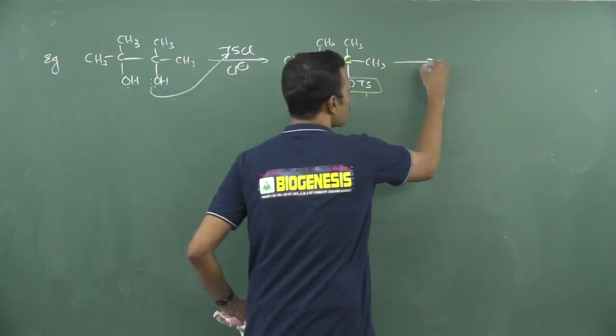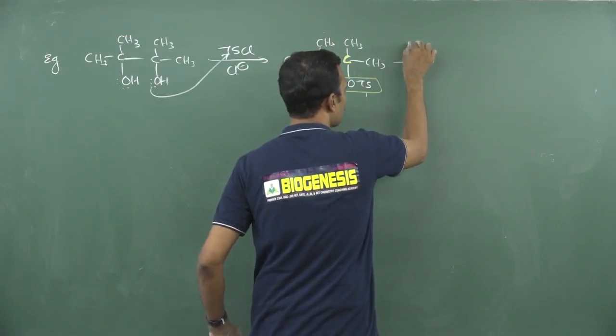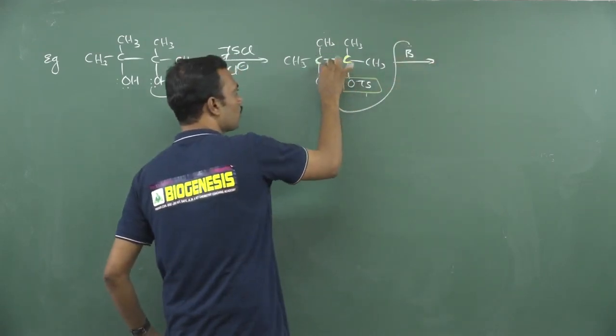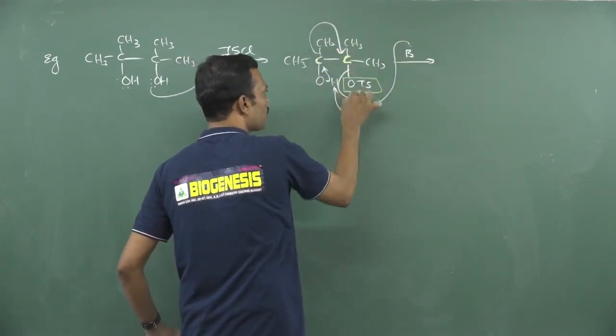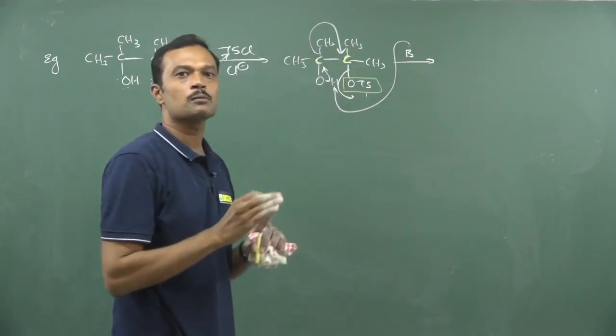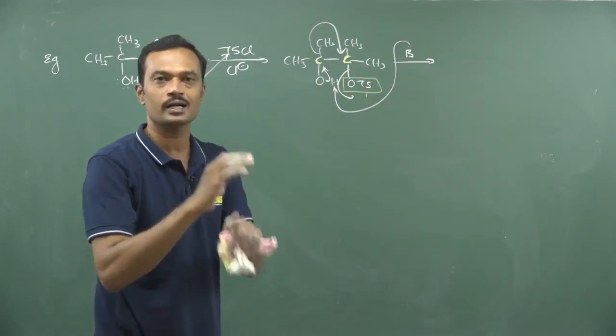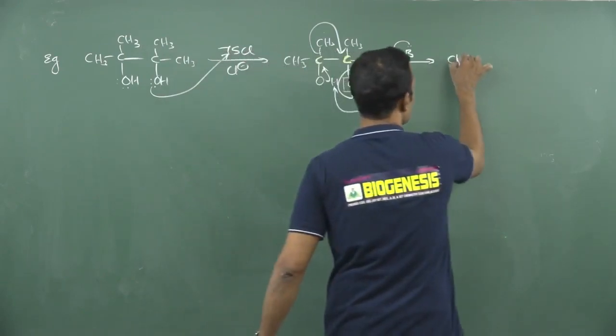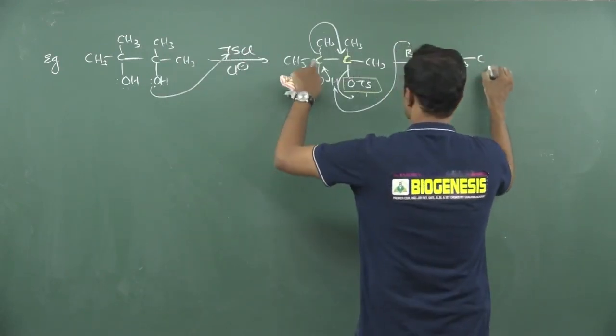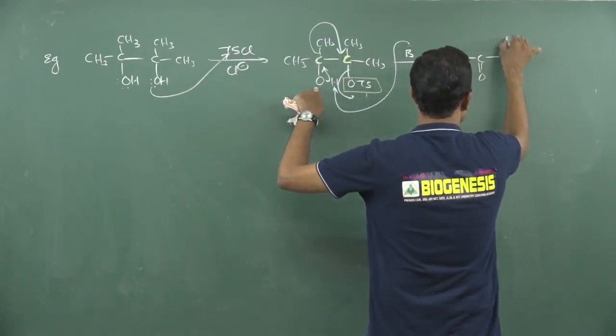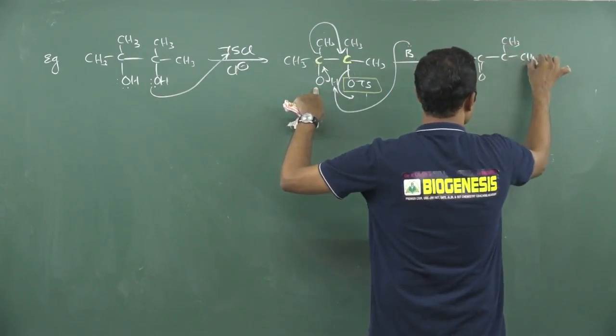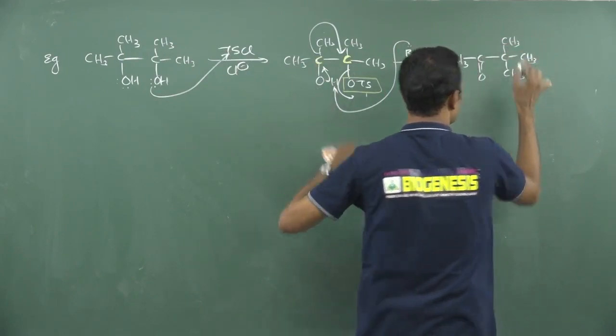So blindly it is a base catalyzed reaction. You can take any base, that base will take the proton, and this methyl migrates from here to here, and the tosylate is removed. That's why I am saying semi-pinacolic rearrangement requires an excellent leaving group. So finally what is the resultant answer? Now this carbon has a carbon oxygen double bond, and this carbon carries CH3 and here one more CH3, that is the answer.